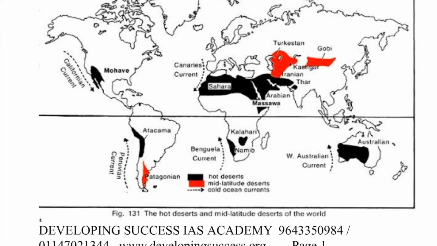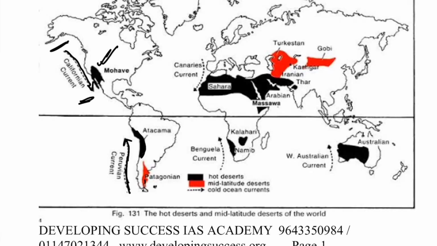You can see the deserts from here. If we talk about North America, here you will be finding Mojave Desert, the Californian desert, where you have the city of Las Vegas and San Jose and San Diego, all that part. And you have also Atacama Desert, you can see in the Chile and the Peru part. So if you see, both are actually influenced by the cold currents. If we talk about the Mojave Desert, it is influenced by the Californian current here, which is a cold current coming from the polar regions to the equatorial part. And if we talk about the Peru current, which is also known as the Humboldt current, it is also a cold current coming from the Antarctica southern part to the tropical part. So this cold current actually makes this whole thing cold.